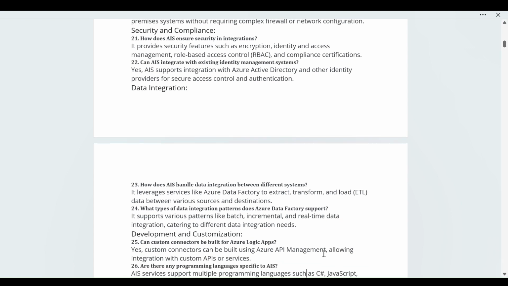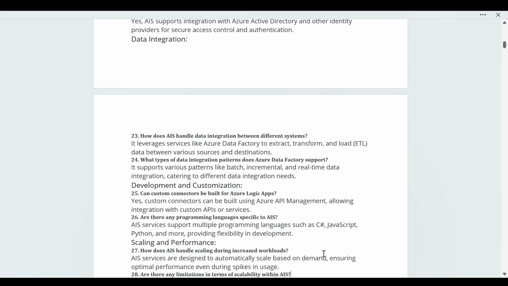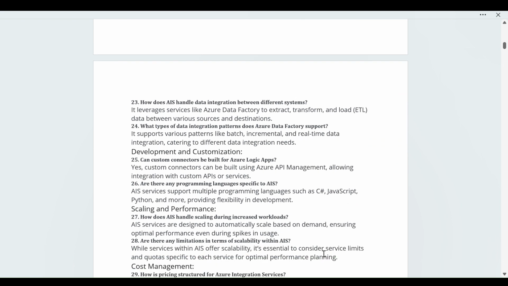After data integration, we have the next topic, development and customization. We already use some of what they provide, but we may need customization. For example, I created one Azure function and need our own expertise or logic there. How can we do that? We can customize functions in Azure Logic Apps or other Azure Functions. Can a custom connector be built for Azure Logic Apps? Yes, a custom connector can be built using Azure API Management, allowing integration with custom APIs or services.